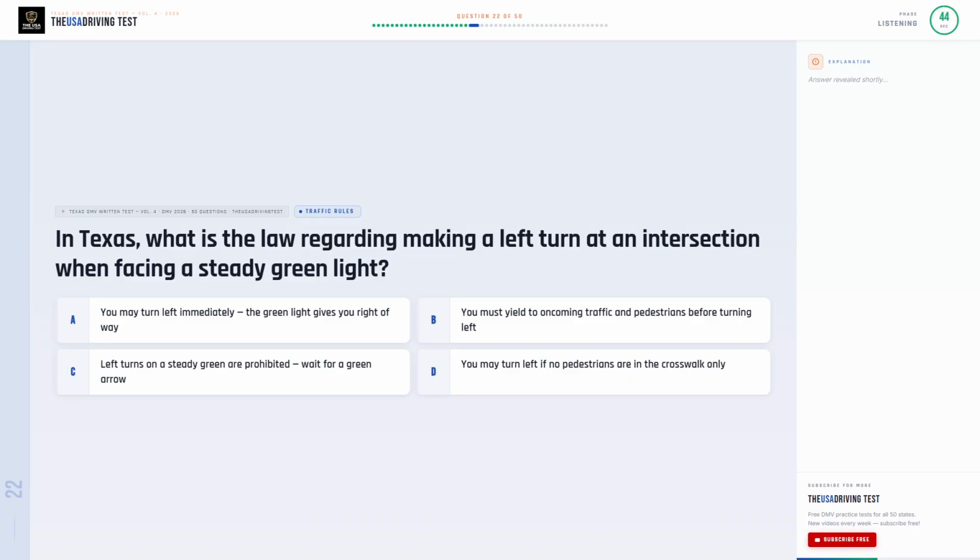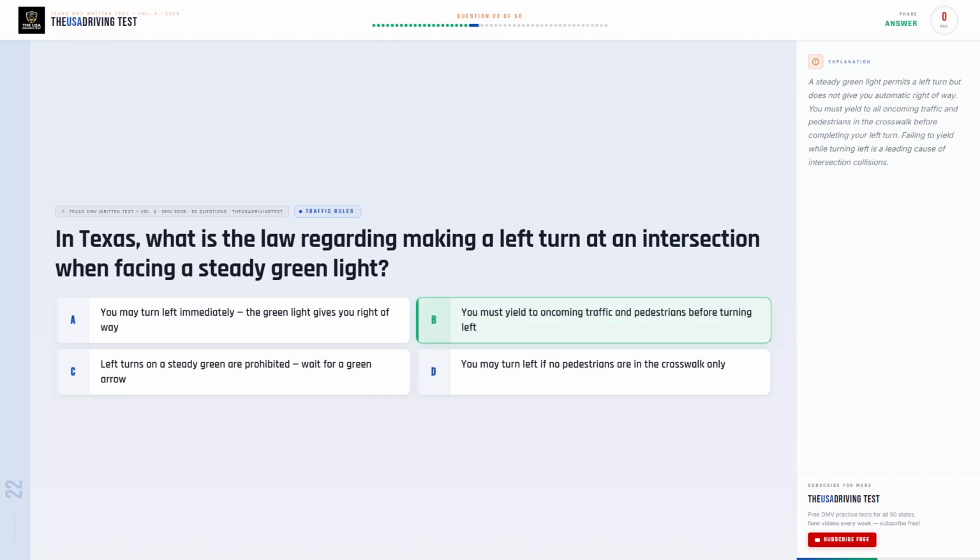In Texas, what is the law regarding making a left turn at an intersection when facing a steady green light? Option A, you may turn left immediately, the green light gives you right of way. Option B, you must yield to oncoming traffic and pedestrians before turning left. Option C, left turns on a steady green are prohibited, wait for a green arrow. Option D, you may turn left if no pedestrians are in the crosswalk only.